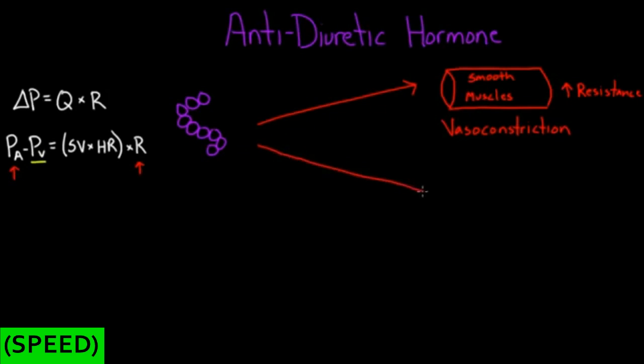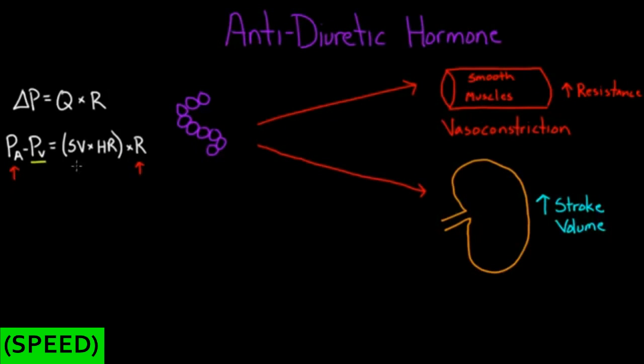And the other thing that it does is it's going to act on the kidney, right? So it's going to have an effect on the kidney. Here's my kidney. And specifically it's going to cause increased reabsorption of water. So increased reabsorption of water is going to increase our stroke volume. So now you can see the other key effect it's going to have. If it causes your stroke volume to go up, then just as before, your arterial pressure is going to go up, maybe doubly up. So it's going to cause the blood pressure to go up for a couple of different reasons.